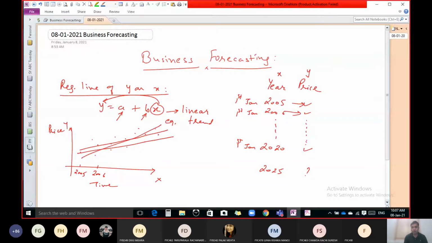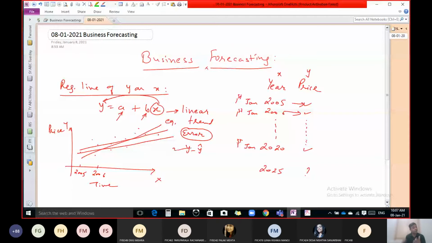Now what do you mean by error? Any of you know the formula of error? Y cap minus y. Yeah, y minus y cap. You can write y cap minus y or y minus y cap. The answer remains the same, only the sign will change. So both are valid, but y minus y cap is better.